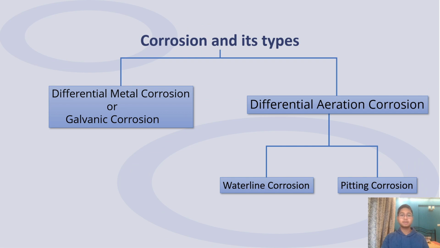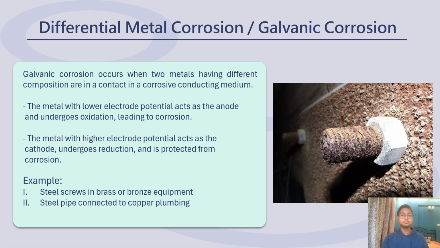Corrosion and its types. There are several types of corrosion. First one is differential metal corrosion or galvanic corrosion, and differential aeration corrosion. There are two subtypes of differential aeration corrosion, which are waterline corrosion and pitting corrosion. We will be talking about these types of corrosion in the upcoming slides.